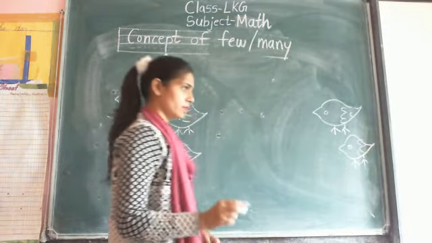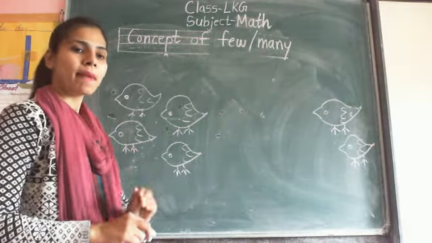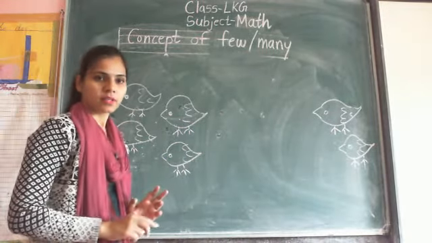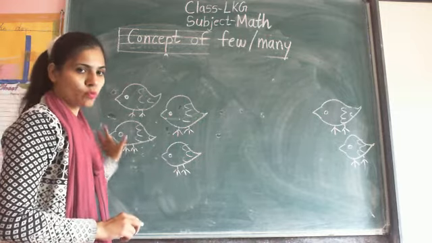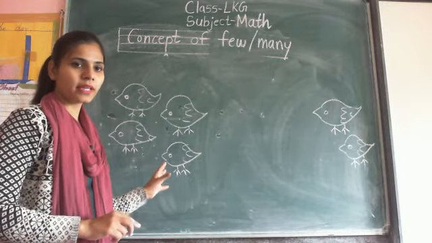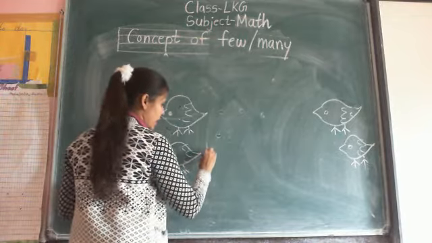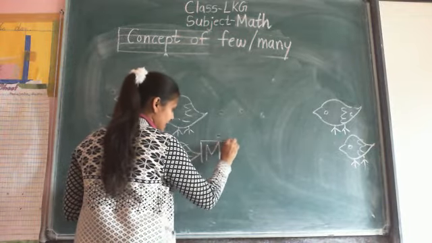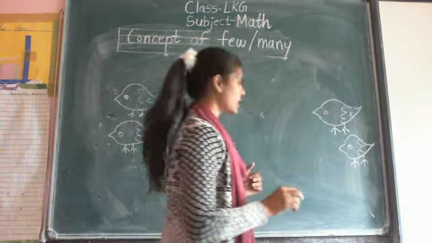Now which side is few birds and which side is many birds? In this side so many means more than one. So here write M for many, and here few birds are there, only two birds, so few birds,